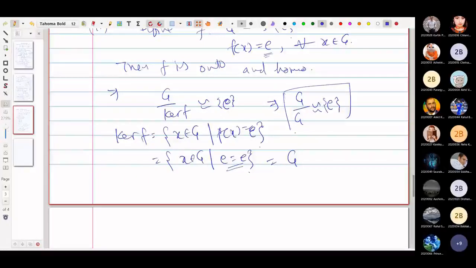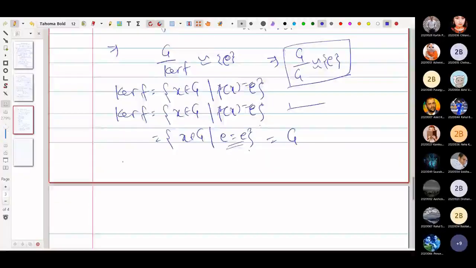So this is a very interesting result. And of course, you also note that we are not demanding anything about the order of group G, whether it is finite or infinite. All right, so this you should take care.